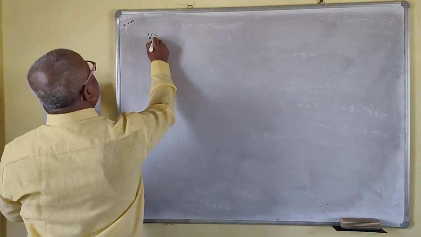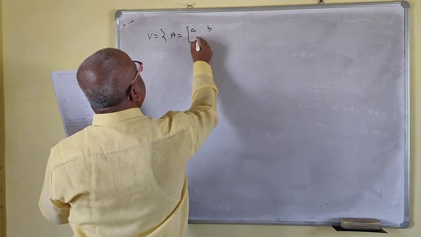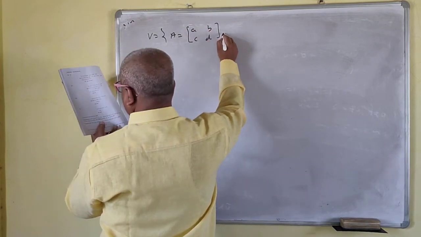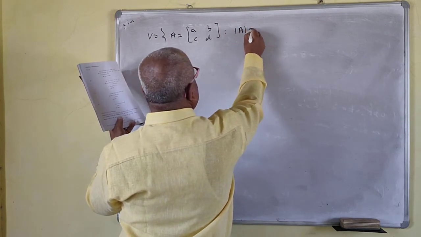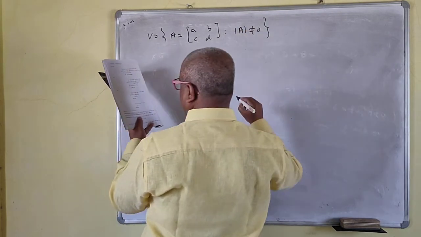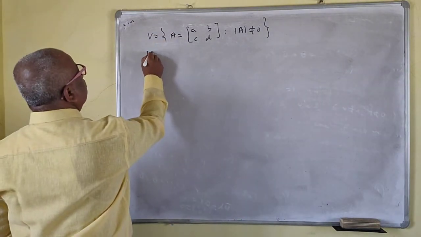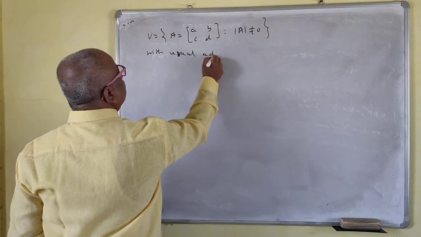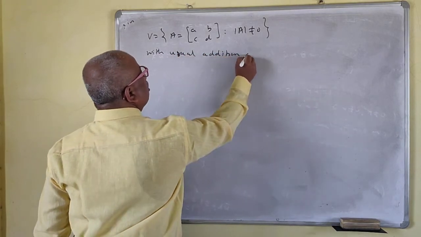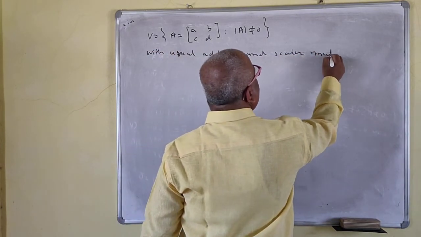V is equal to the set of matrices (A B; C D) such that determinant A is not equal to 0, with usual addition and scalar multiplication.